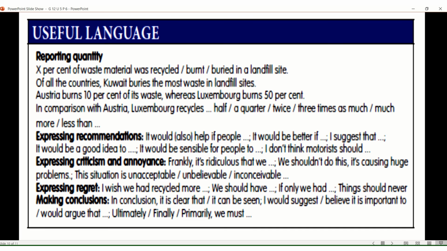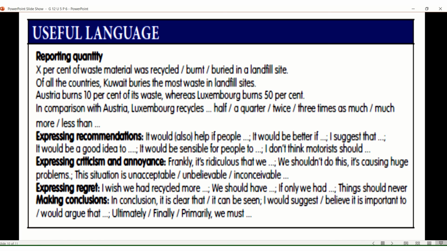Expressing your recommendations. It would also help if people. It would be better if. I suggest that. It would be a good idea too. It would be sensible for people too. I don't think motorists should. Expressing criticism and annoyance. Frankly, it's ridiculous that we do something, or we shouldn't do this. It's causing huge problems. This situation is unacceptable. This situation is unbelievable. It's inconceivable.